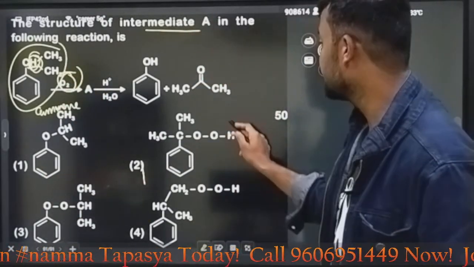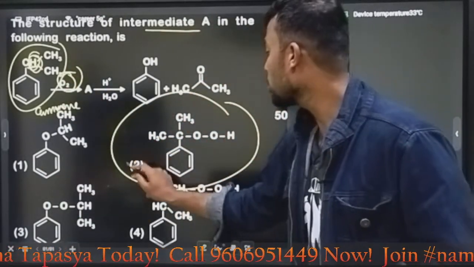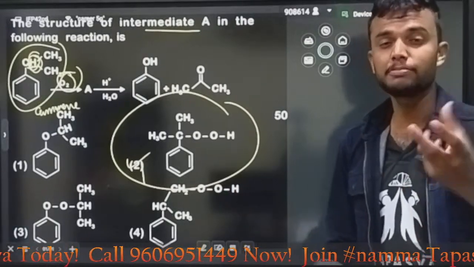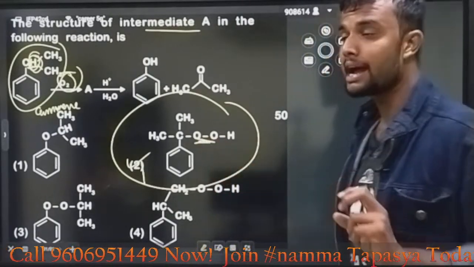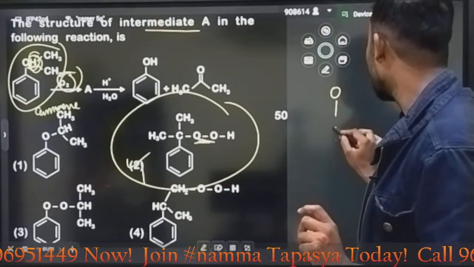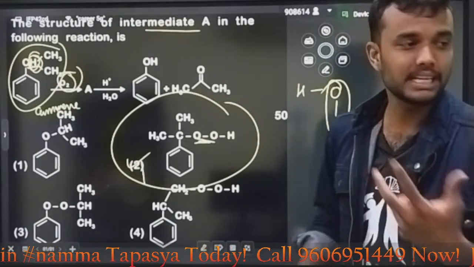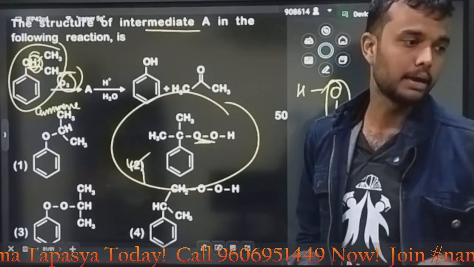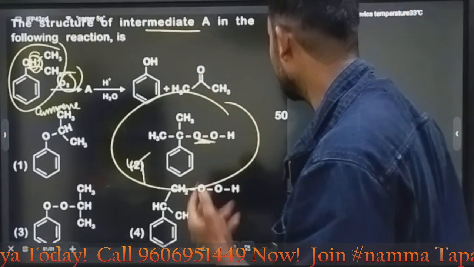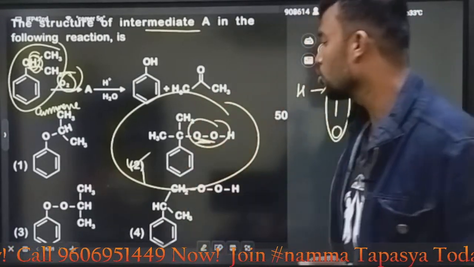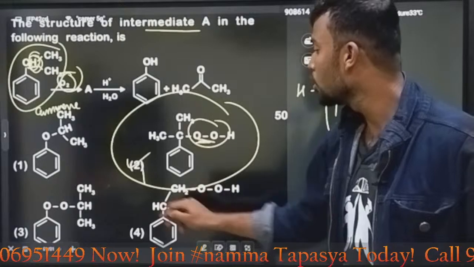What is the intermediate? The intermediate is option B, cumene peroxide. Peroxide means O-O bond. Correct na? H2O2 is called hydrogen peroxide, na. Peroxide is nothing but O-O. Peracid means acid with an O-O bond. Peroxide means O-O bond. Cumene peroxide is forming. The answer is option B.